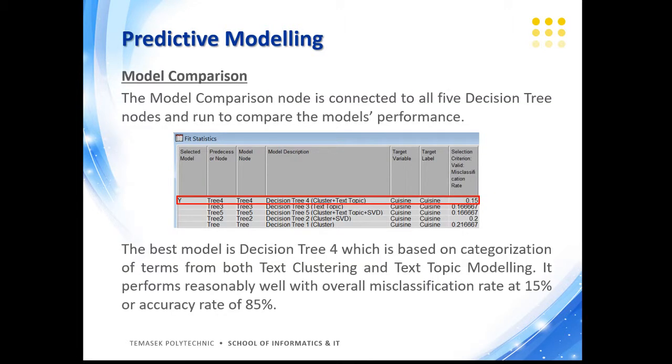Upon running the model comparison node, it is found that the best model is decision tree number 4, which is based on categorization of terms from both text clustering and text topic modeling segments. It performs reasonably well with an overall misclassification rate of 15%, which is the lowest among the 5 models.